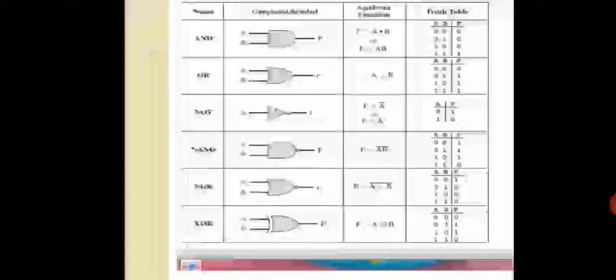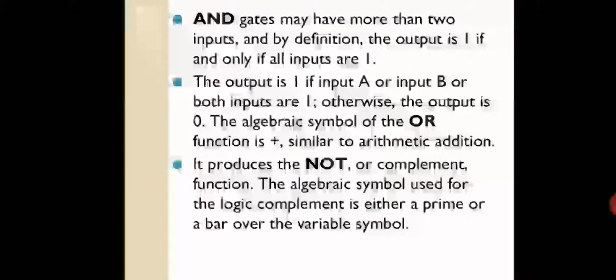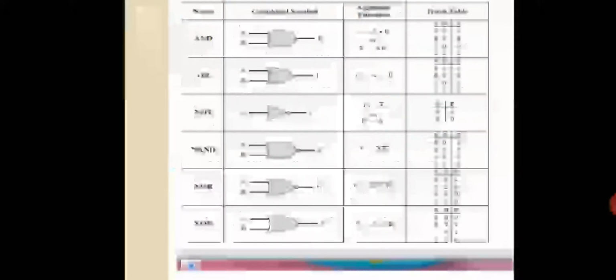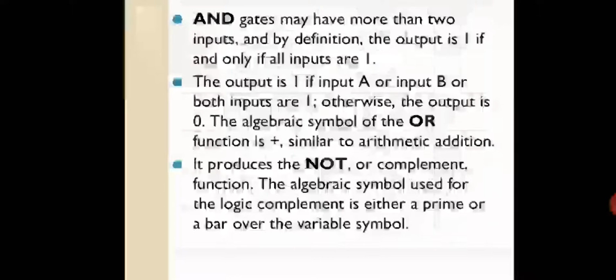Okay, so this is the information I wanted to give here. Now AND gates may have more than two inputs, and by definition the output is 1 if and only if all inputs are 1. That is what you have seen in that particular truth table, isn't it? The next thing is the output is 1 if input A or input B or both inputs are 1. Otherwise the output is 0. The algebraic symbol of OR function is plus, similar to arithmetic addition. I have already given these explanations, but they have put all those things in particular sentences.